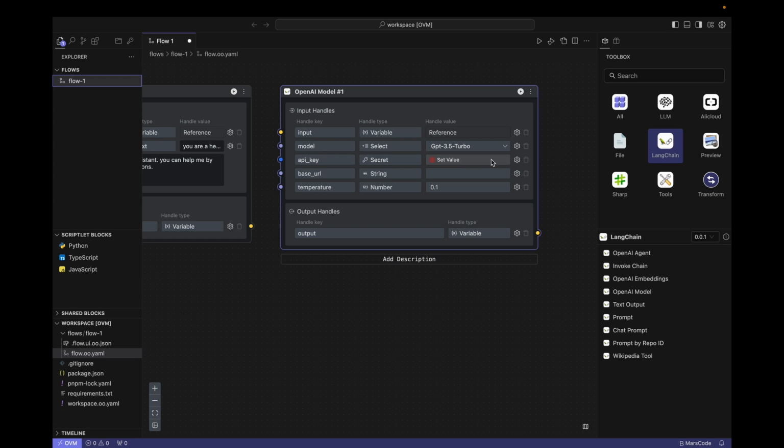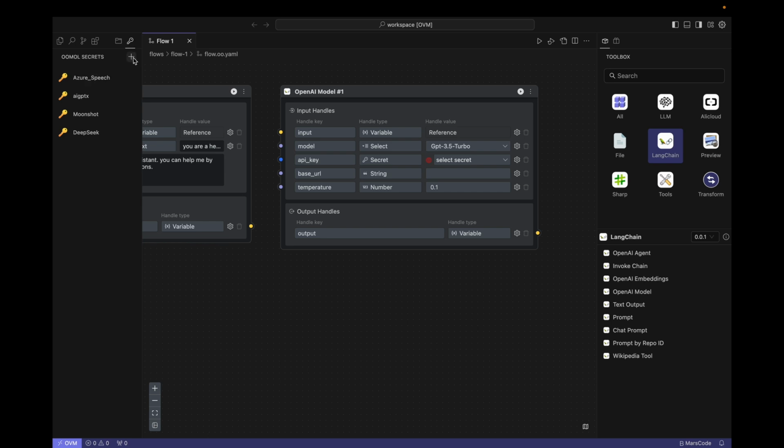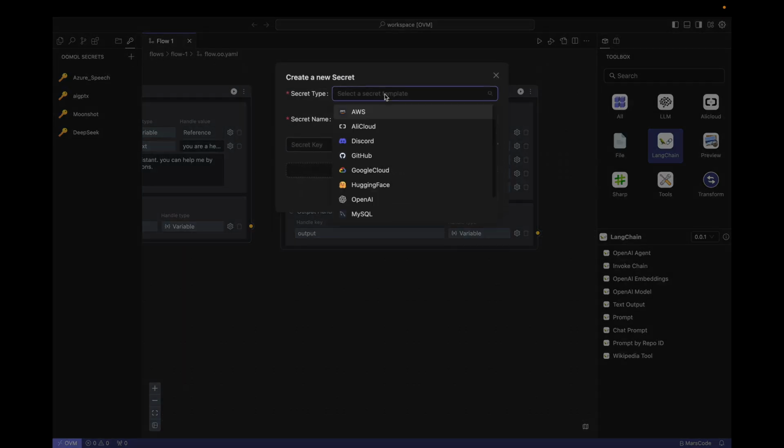Next, we have to select the API key. It can be created and found on the OpenAI website. I won't demonstrate it here. I assume you know how to get the API key, so how do you set it to the panel? We need to create an OpenAI secret in this OOMOL secret panel and give it a random name.